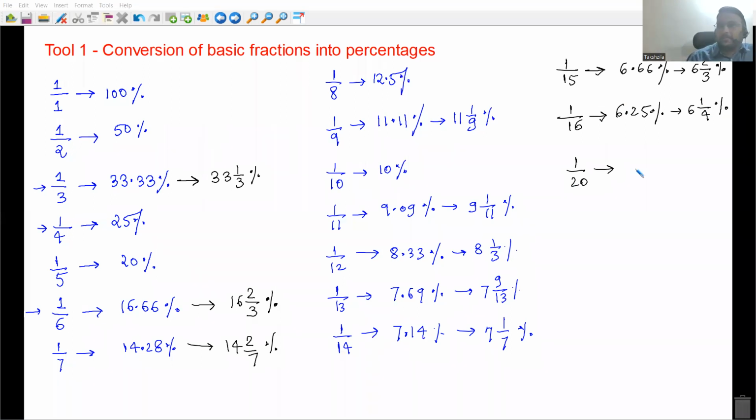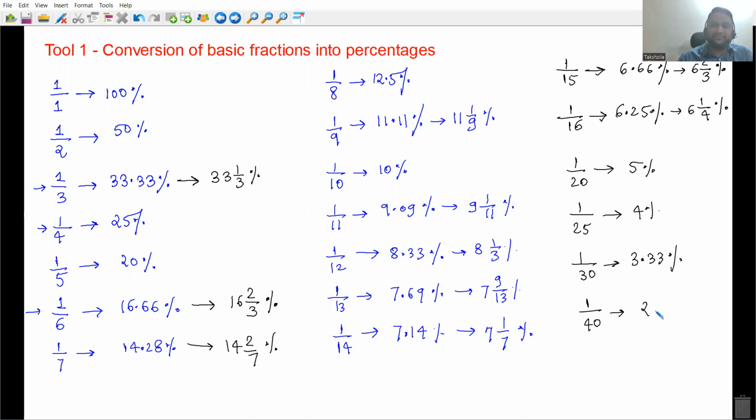Correct, Dipesh. If I get 1 mark out of 25 marks, how many percentages I will get? 4 percentages. If I get 1 mark out of 30 marks, I will get 3.33 percentages. If I get 1 mark out of 40 marks, that is 2.5 percentages.